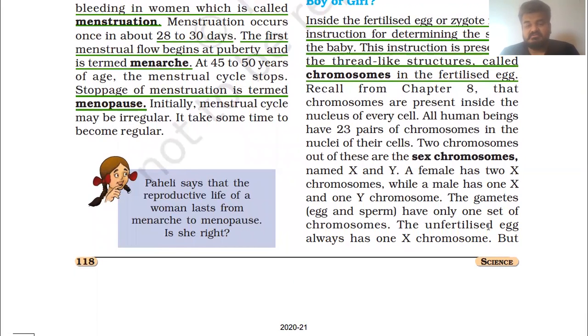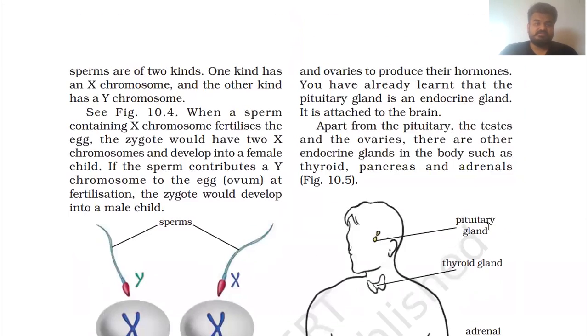The gametes, egg or sperm, male and female both, have only one set of chromosomes. The unfertilized egg always has one X chromosome, but sperms are of two kinds.